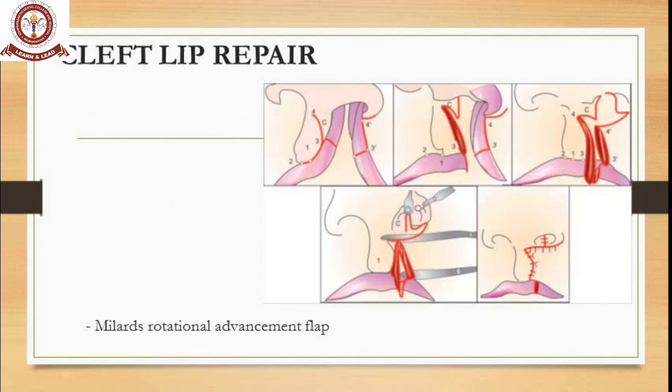So that's why the initial markings are very important. The 4 dash on the cleft side should join with the 4 on the normal side. Similarly, the C should join with the C dash. These are the important things, and also the orientation of the tissues. All the normal soft tissues present underneath, below the nasal cavity or into the oral cavity, have to be exploited and elevated. Then the muscular layer should be oriented and inserted, and the superficial dermal layer sutured.